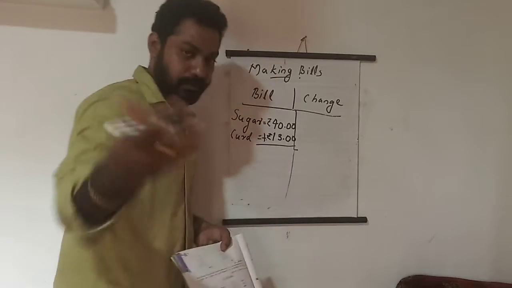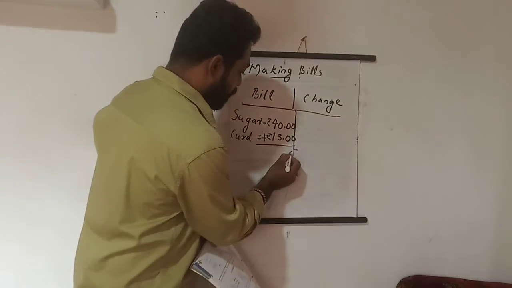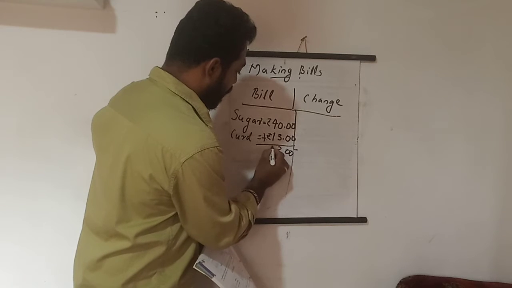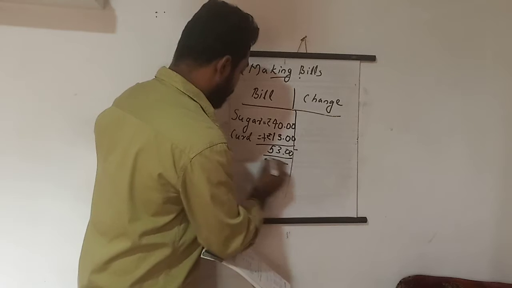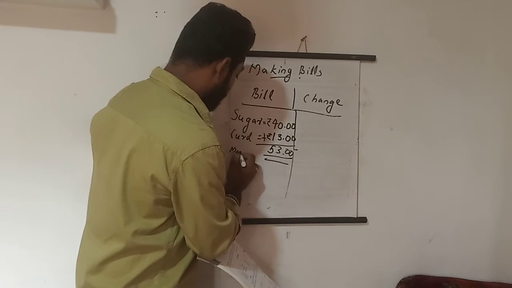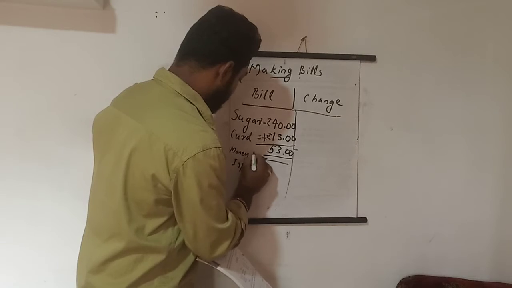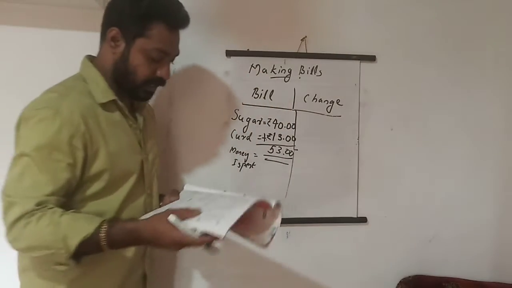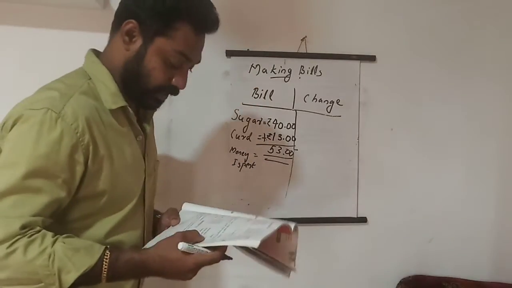You can add separately and write it here, no problem, or you can add here also. Then 0, 0. 3 and 4 plus 1, 53. So I got 53. So here we write money I spent. This is the way we write it. Money I spent is equal to rupees 53.